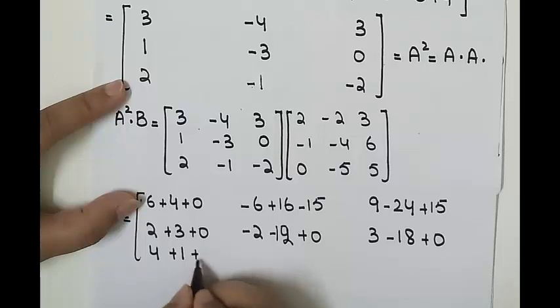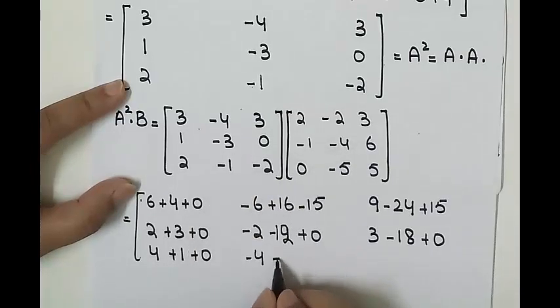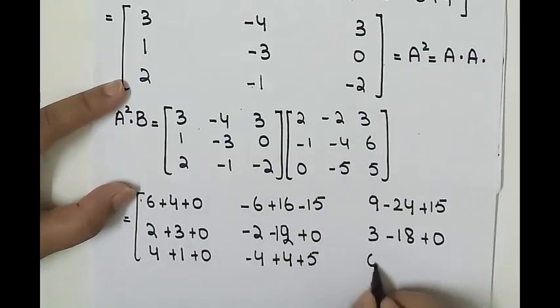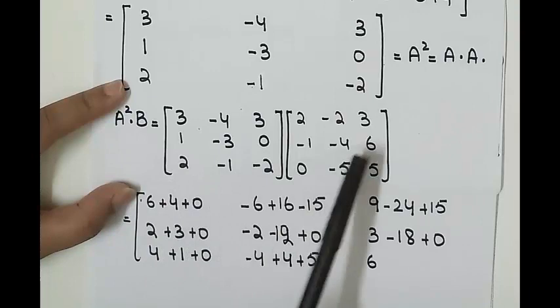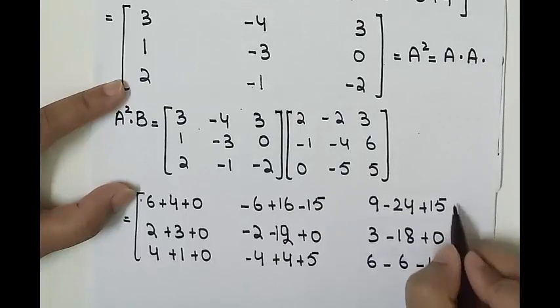minus 2 into 0 is 0. Now 2 into minus 2 is minus 4, minus 1 into minus 4 is positive 4, and minus 1 into minus 5 is positive 5. Now same row and last column: this is 6, minus 1 into 6 is minus 6, minus 2 into 5 is minus 10.